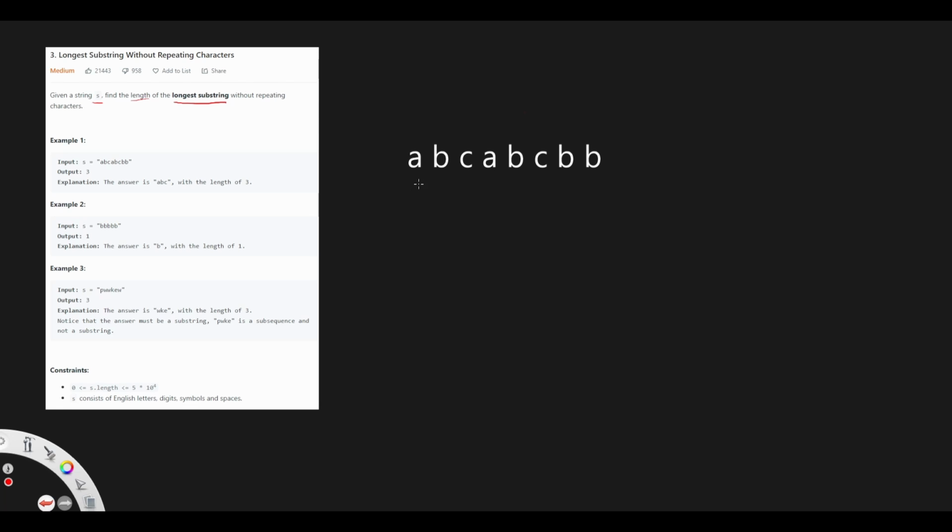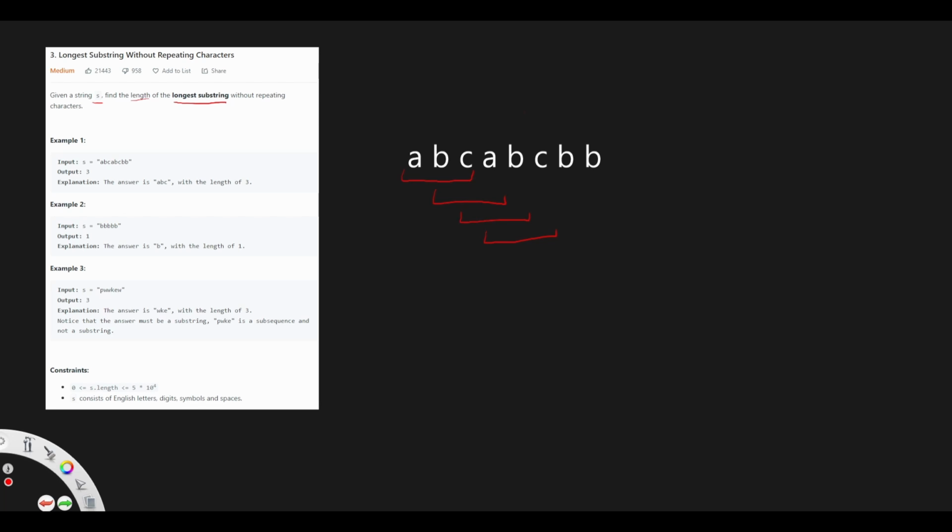The first example is ABC, ABC, BB, and the output will be 3. For example, one possible solution could be ABC or BCA or CAB or another ABC. It doesn't really matter which one we take because all of these substrings' length will be 3. But how can we find these substrings?